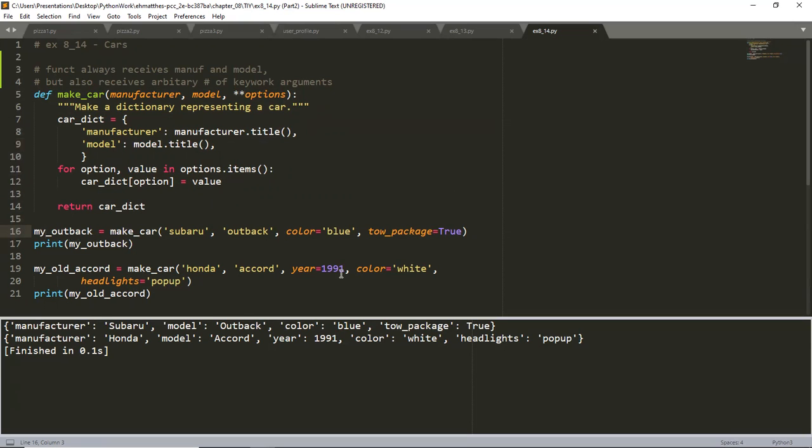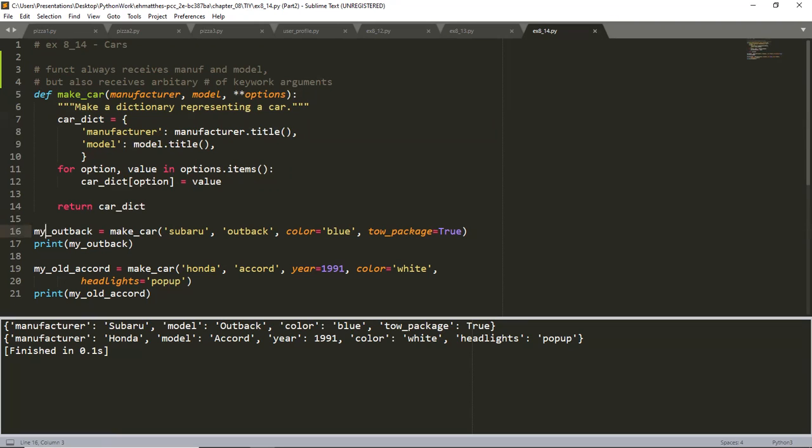He's got a 1991 Honda Accord. Probably that is old, right? But they say they last a long time, especially the ones from a long time ago. I don't know about the new ones anymore. So he calls this dictionary my old Accord. So the output is shown below for that second call. And that's the end of this section.